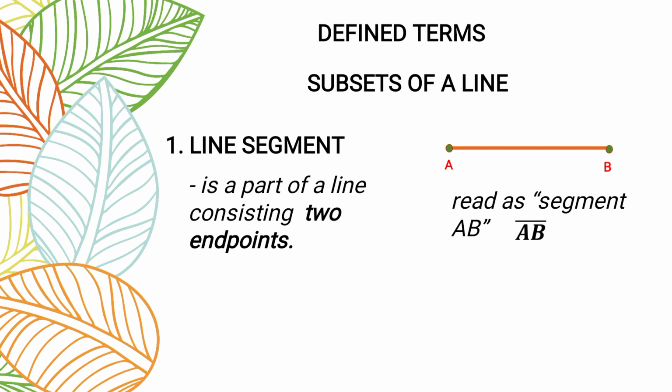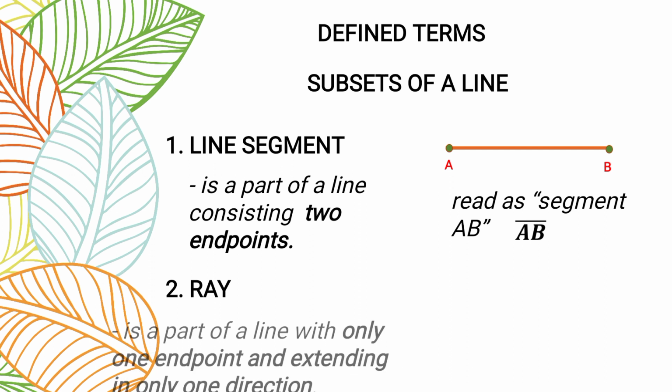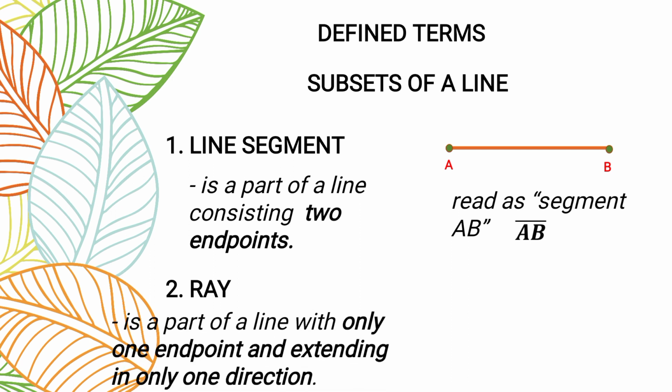Next po, another subset of a line is what we call the ray. Ano ba yung ray natin? So, ray is a part of a line with only one endpoint and extending in only one direction. So, kanina, yung line segment natin, 2 endpoints. Si ray naman po, 1 endpoint and then yung isa extended, just like this one.